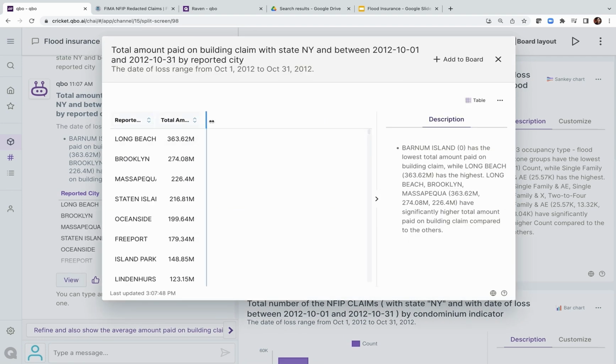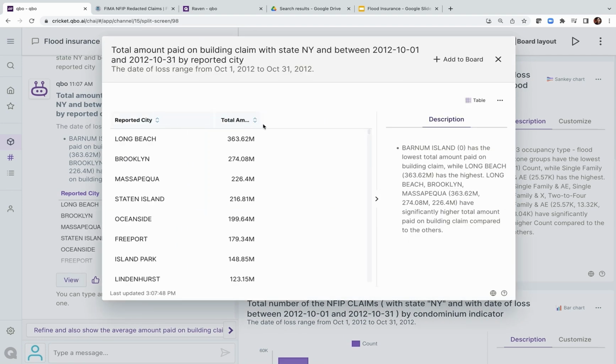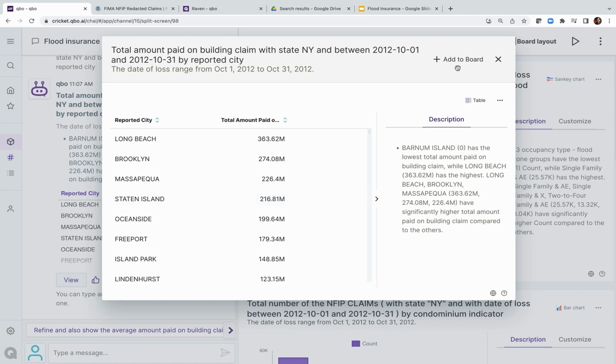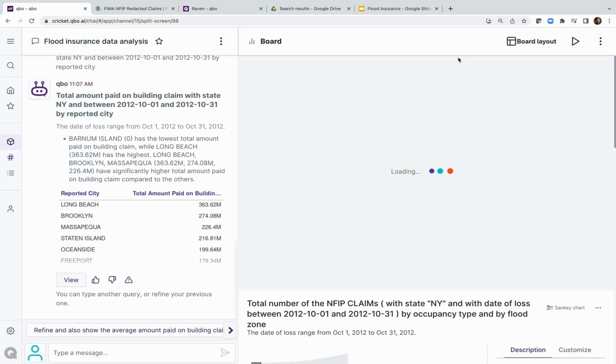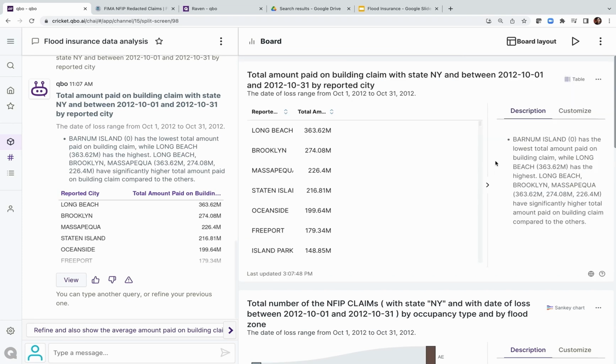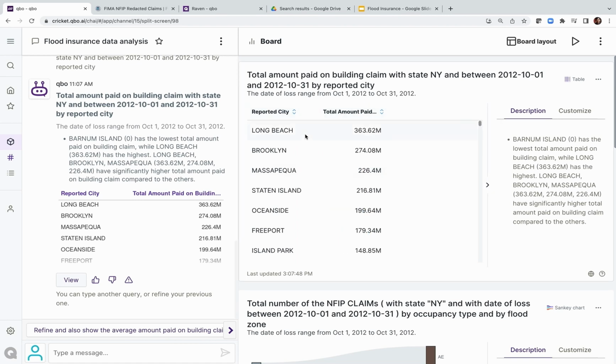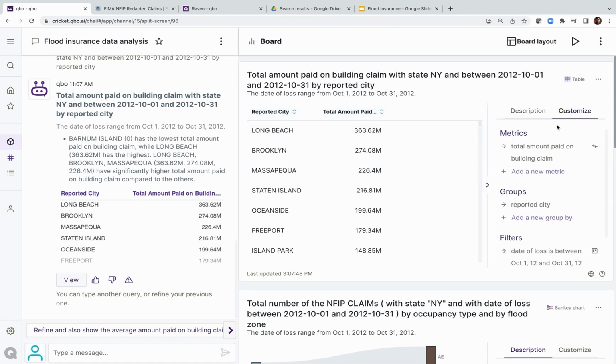So here, for instance, again, Long Beach, like before, had the top amount paid. There's about 363 million, then Brooklyn, Massapequa, and others. Let me add this to the board as well. So you could explore the data either through natural language questions or through a UI interface where you can customize the data. So apart from total amount paid, let's say I also want to know the average amount paid.